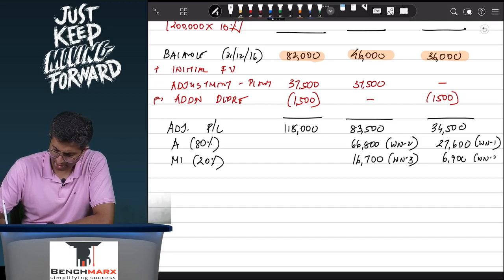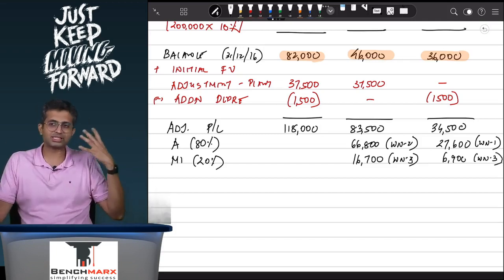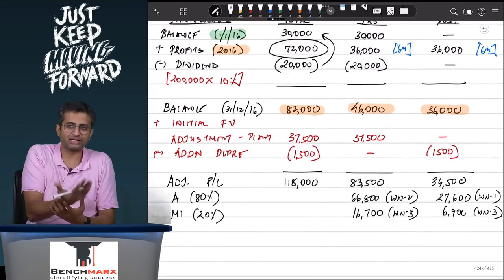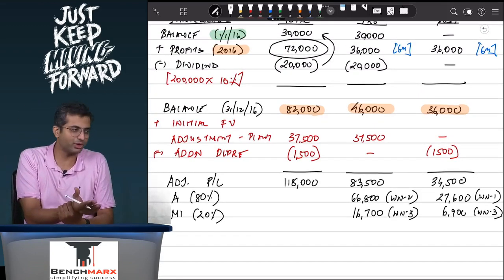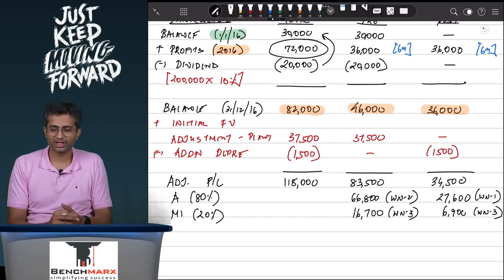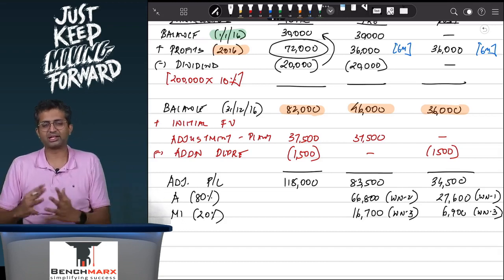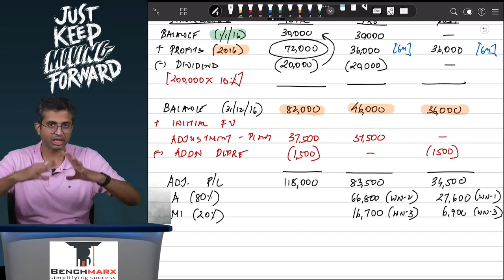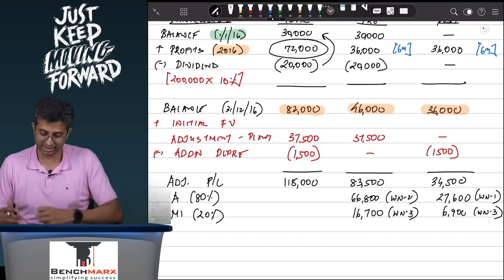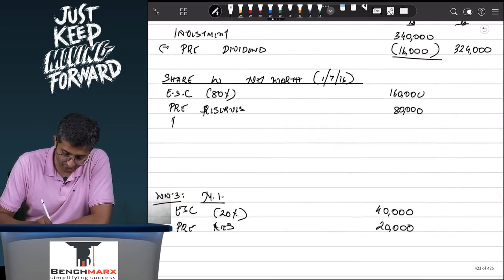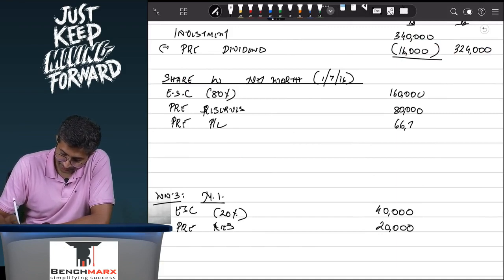I'm sorry if these numbers sound very intimidating to you, but otherwise if you sit and solve this question in the regular manner, it will take more than an hour to solve. We'll cancel the entire objective of doing the revision over here. We're just here to discuss the principles and concepts, though we are trying to solve this one fully to the best extent possible. So 66,800 will be your share in the pre-profit and loss,